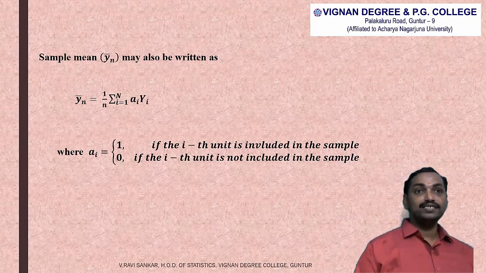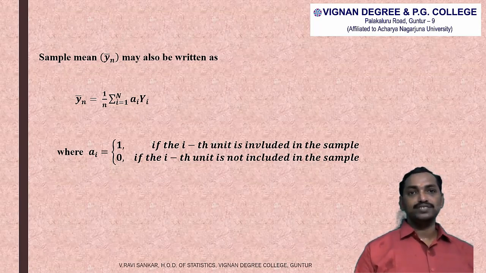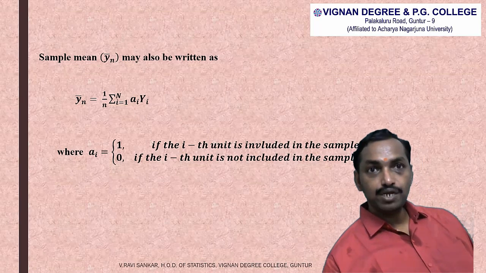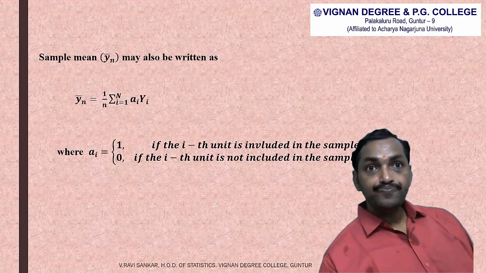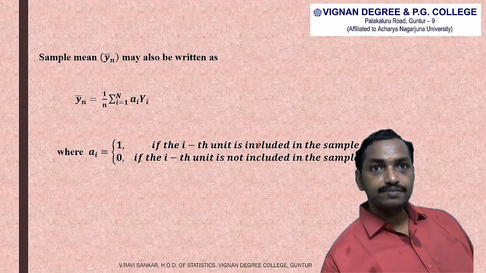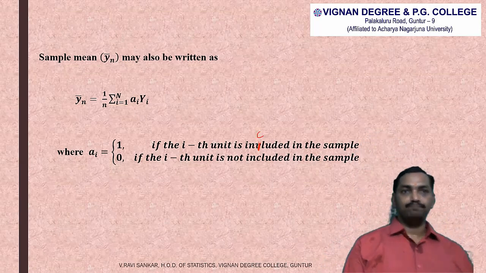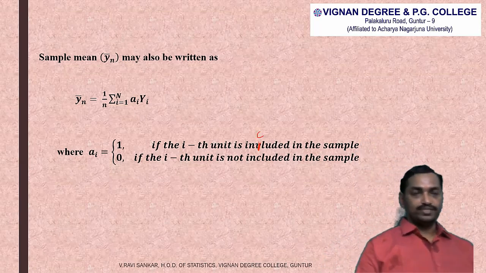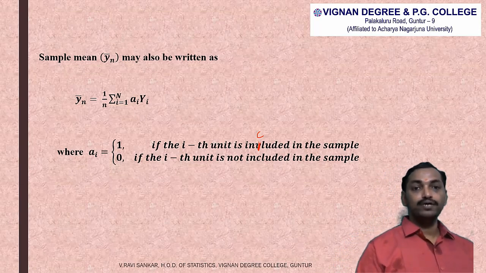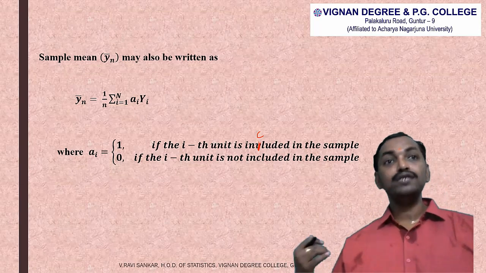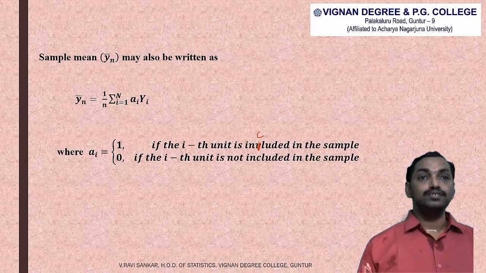So ai is equal to 1 if the ith unit is included into the sample. There is a small typo here: this is not V, this is C. ai is 0 otherwise. If the ith unit is not included into the sample, then the value of ai is 0.